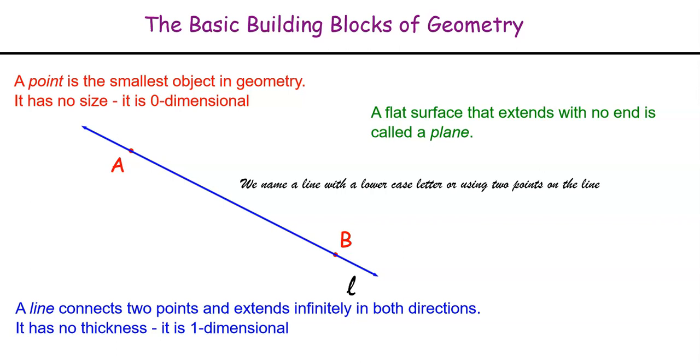Obviously, what we see, like the flat surface of a table or the flat screen of a computer, does not extend infinitely in all directions, but the idea of the flat surface is what we mean when we talk about a plane. Once we extend that up into 3D space, that's it. Those are the basic building blocks of geometry: a point, a line, a plane, and space.